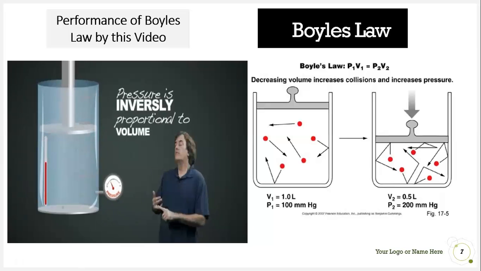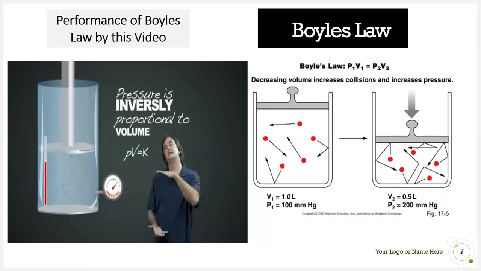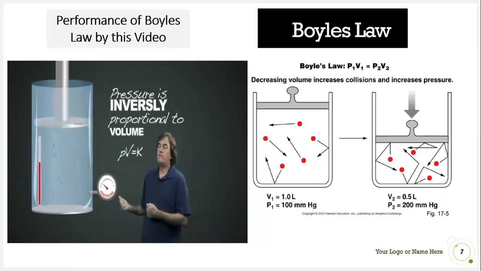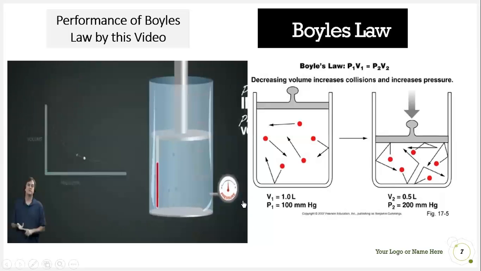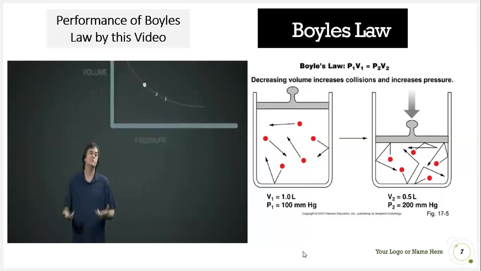So if we take this diagram and allow it to compress, taking the same gas and compressing it to a smaller volume, the pressure will go up. Now if we add a plot of pressure versus volume and show a cycle where we expand and compress the gas, you can see from this plot all the states that are possible as you go from compression to expansion. That's an illustration of Boyle's law, and you can use it to solve lots of different gas problems.